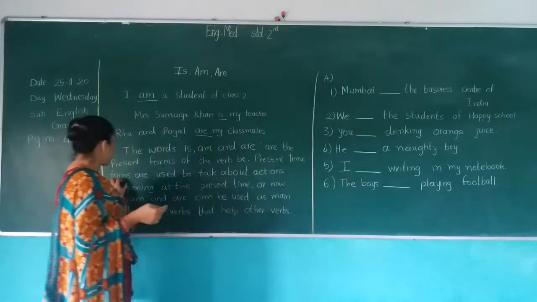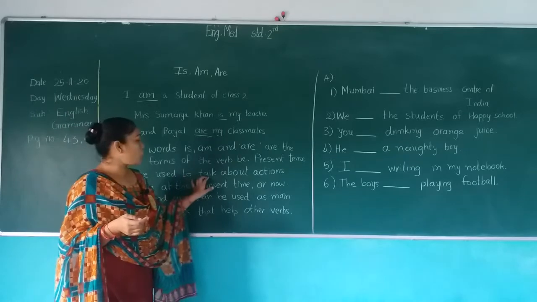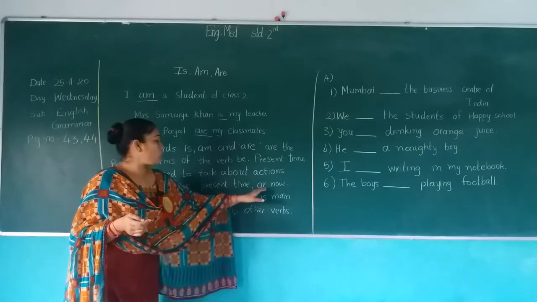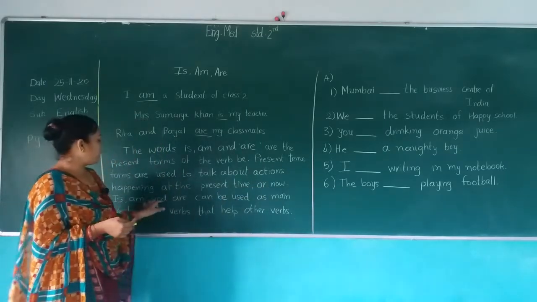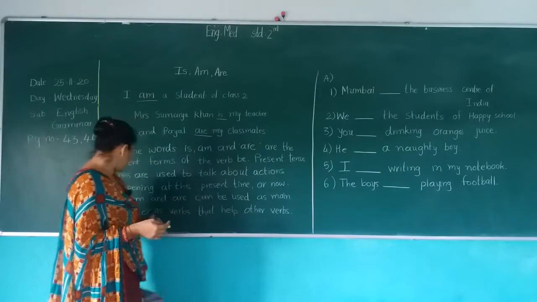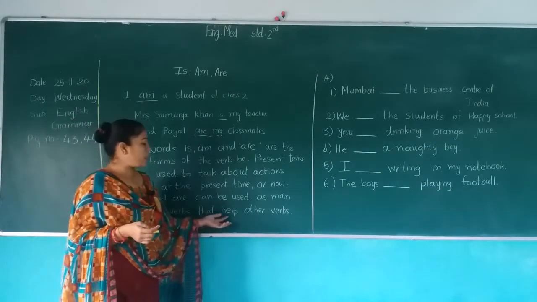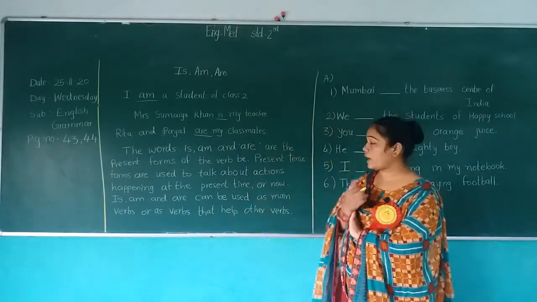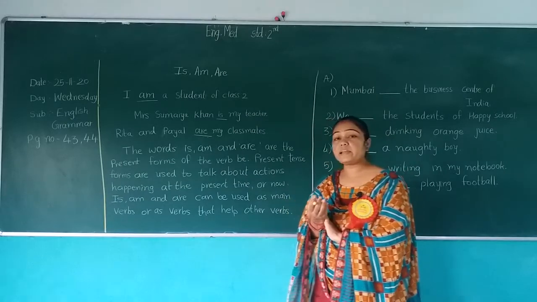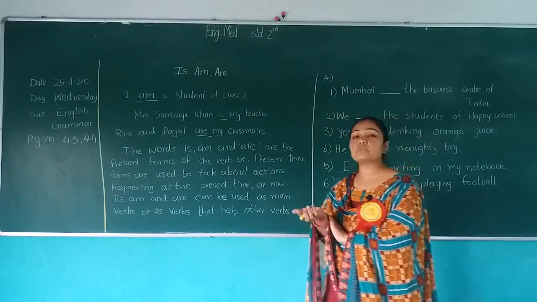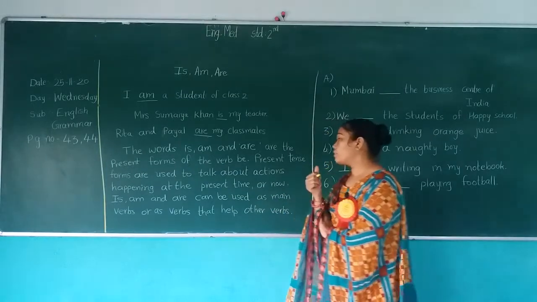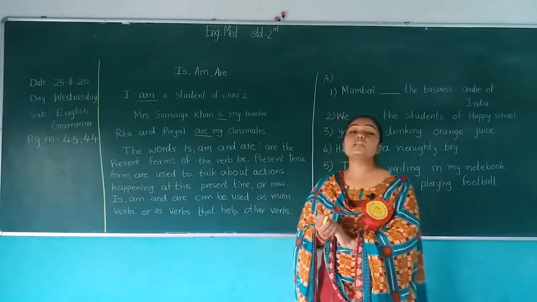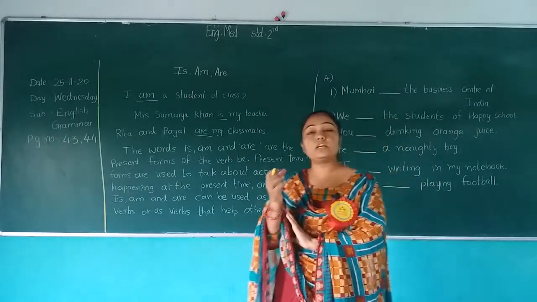Present tense forms are used to talk about actions happening at the present time, right now. Is, am and are can be used as a main verb or as a verb that helps other verbs. Main verb में भी हम use कर सकते हैं और other helping verb में भी. And am, is, are show the present continuous tense.